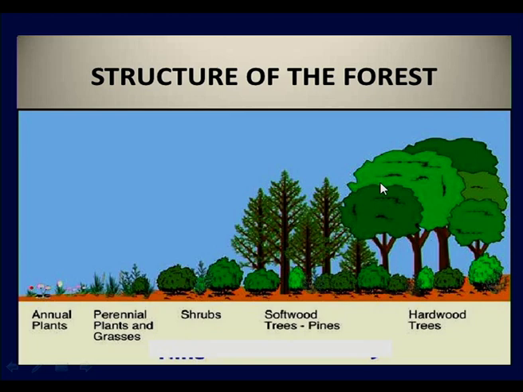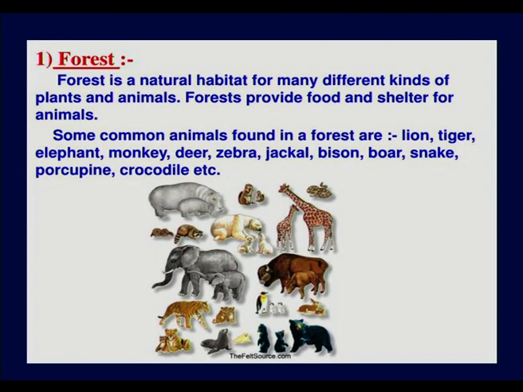Is it clear children? Now see here, a forest is a natural habitat for many different kinds of plants and animals. Habitat means nothing but a living place. It provides food and shelter for animals. So what are the common animals which we can see in the forest? They are lions, tigers, elephants, monkeys, deer, zebra, jackal, bison, boar, snakes, porcupines, crocodiles, etc. These are the variety of animals you can see in the forest.